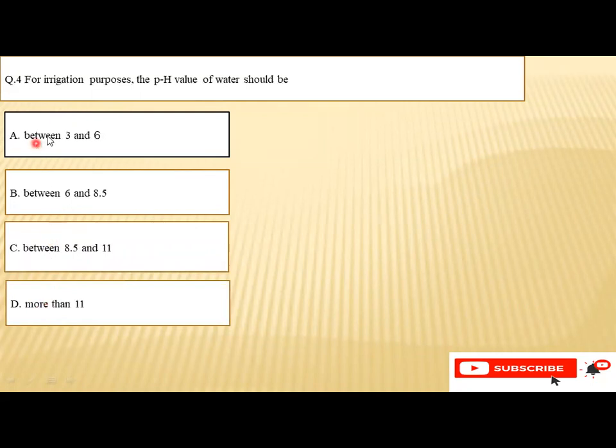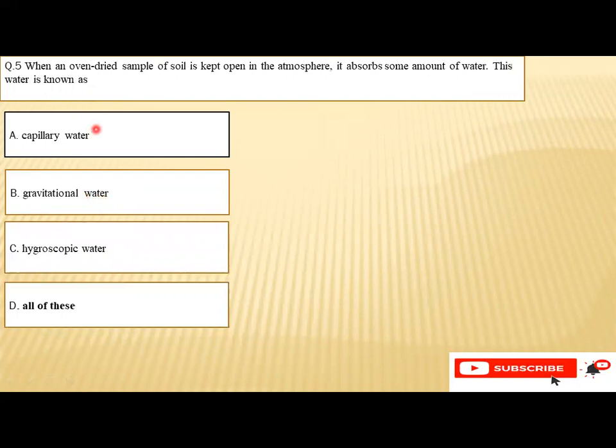Question number four is for irrigation purpose, the pH value of water should be A between 3 and 6, B between 6 and 8.5, C between 8.5 and 11, D more than 11. So the right option is B between 6 and 8.5.